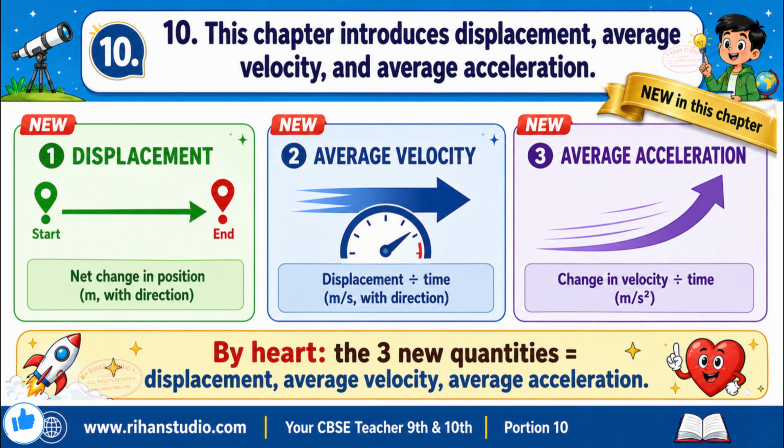This chapter introduces displacement, average velocity, and average acceleration. The three new, more precise quantities of this chapter are displacement, average velocity, and average acceleration. Learn these names now. The whole chapter revolves around them. By heart, the three new quantities are displacement, average velocity, and average acceleration.